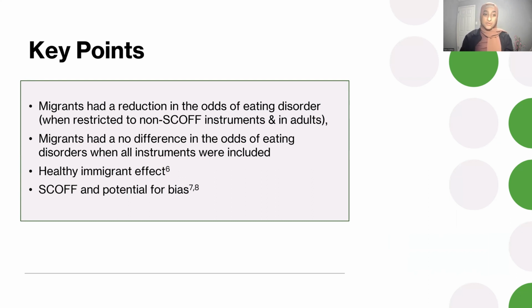However, there is potential for bias. For example, the SCOFF assessment has a specificity of around 80%. This could lead to a large amount of false positives, and that could be why we see the increase in prevalence. There are also some limitations. We weren't able to stratify by other subgroups, so maybe type of migrant or time since migration. And these are some things that should be further considered.